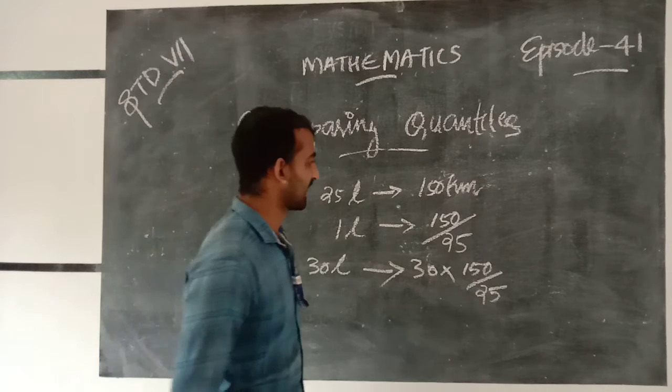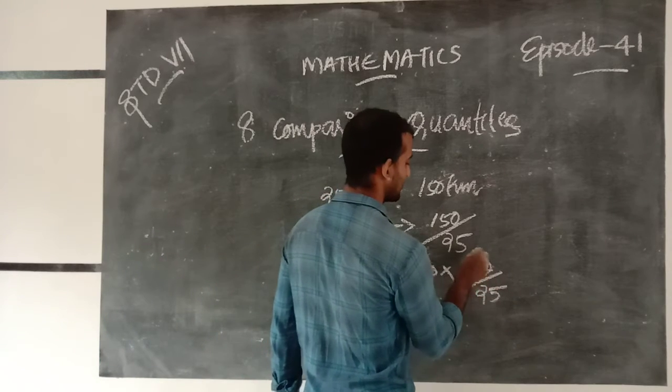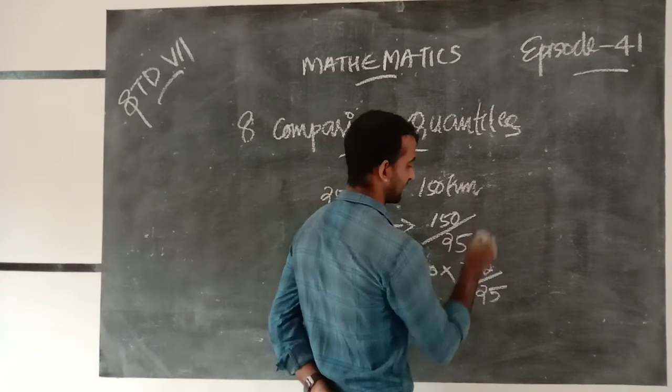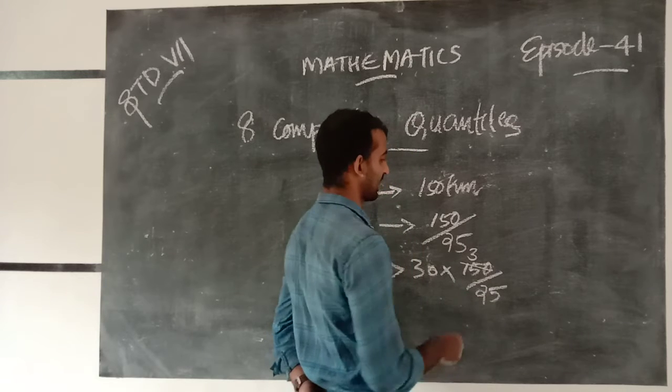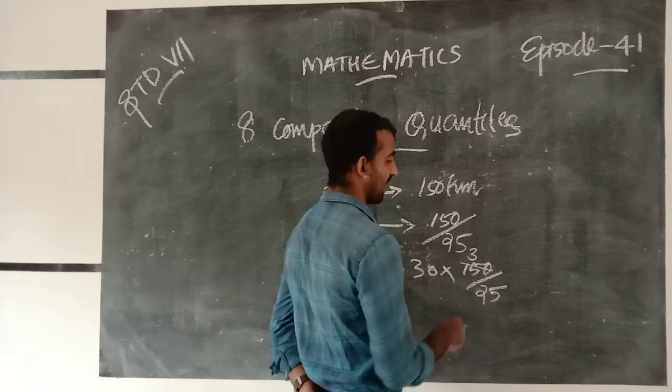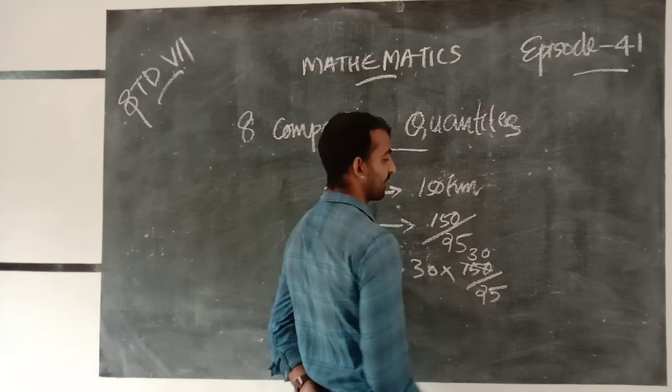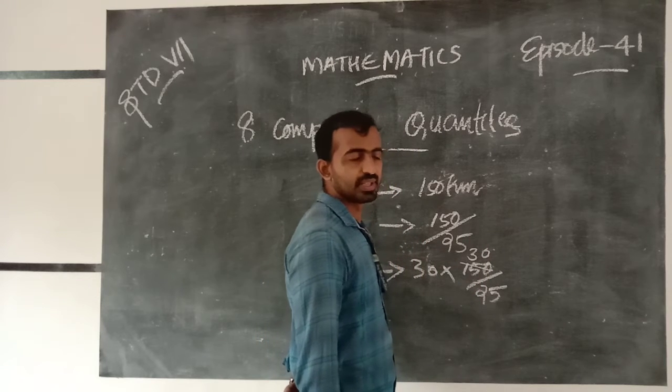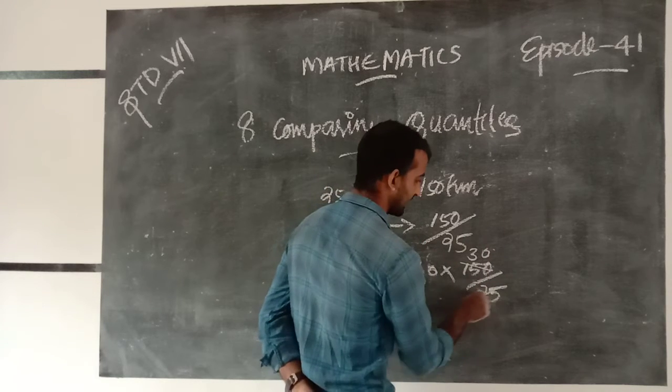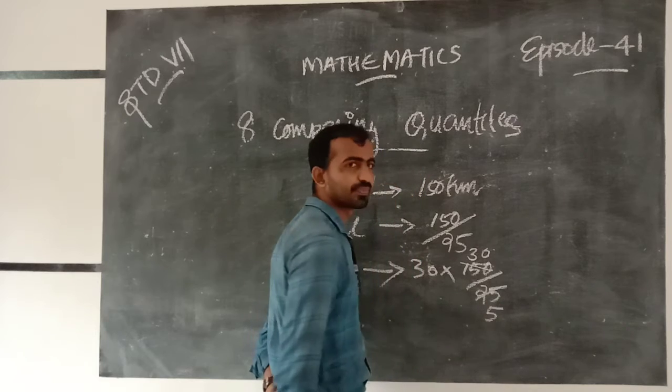That is, we can write here 3 and 5. Here is 5.